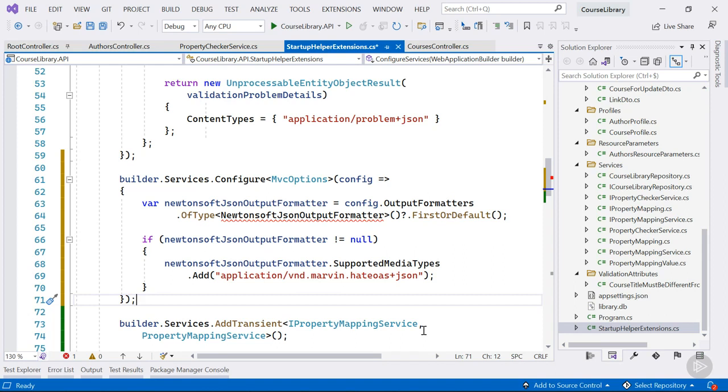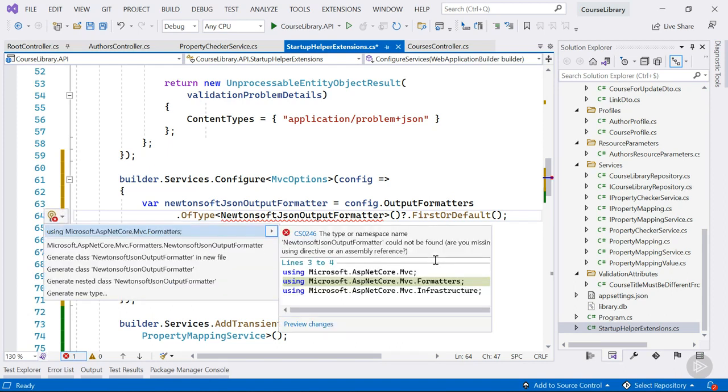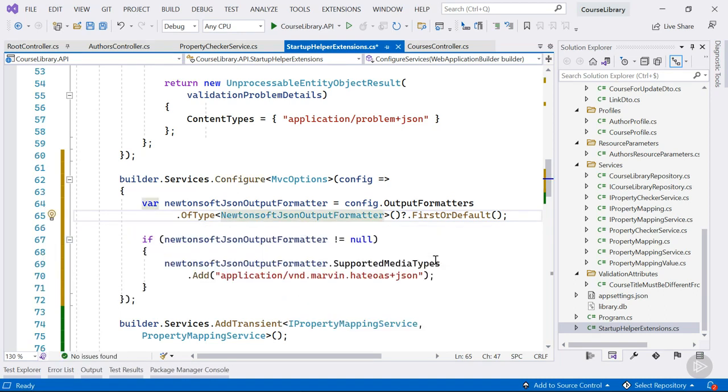So on this config object's output formatters collection, we'll look for the Newtonsoft JSON output formatter. Let's import the Microsoft.AspNetCore.Mvc.Formatters namespace for that. If it exists, we add our custom media type to its supported media types collection. Note that doing so allows this application-wide.